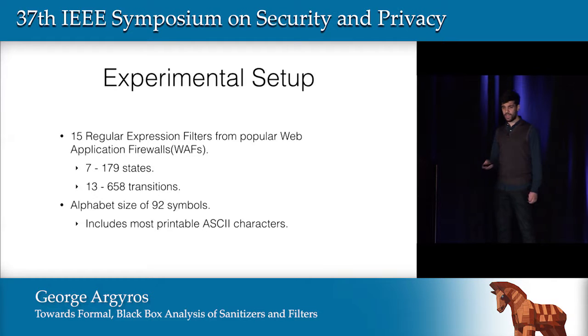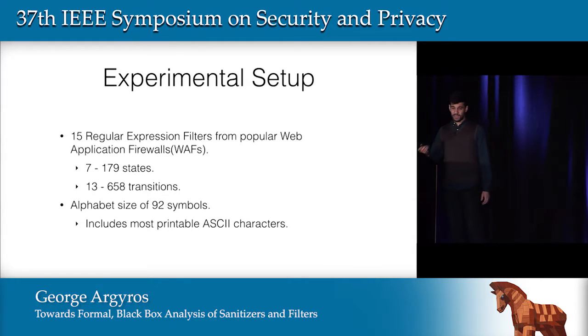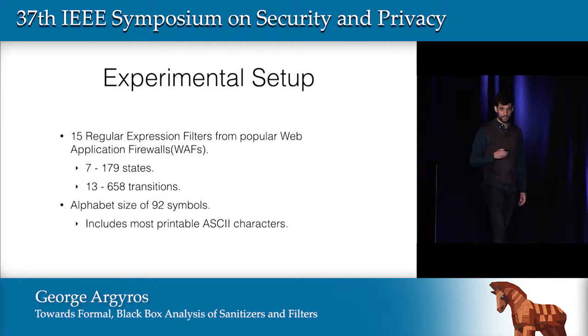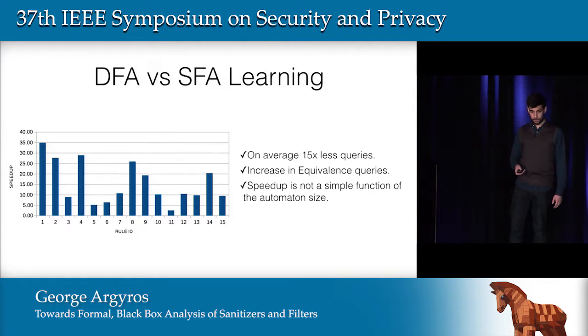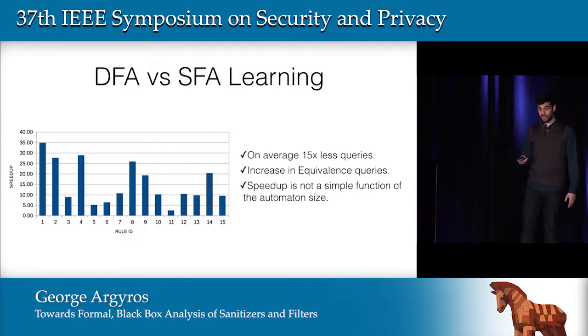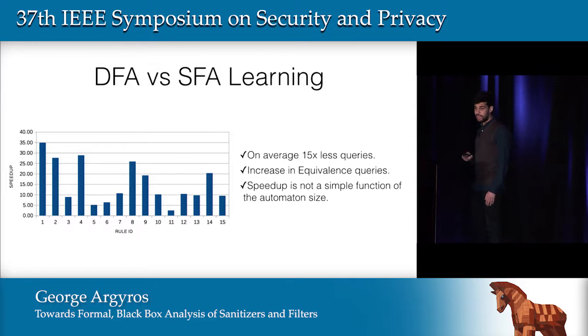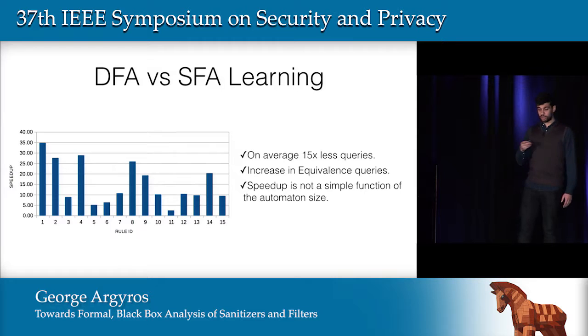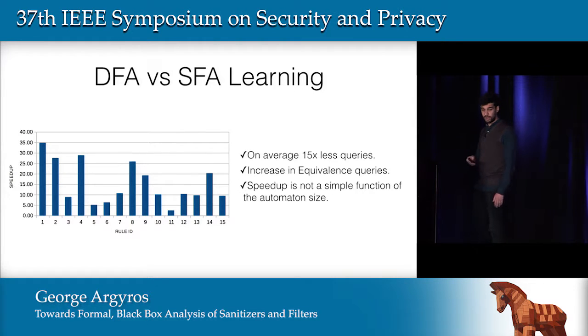And the first question we will ask is how efficient is SFA learning, learning symbolic automata, versus learning deterministic finite state automata. And it is surprising that we found that we had huge decreases in the number of queries. We noticed that on average, SFA learning would require 15 times fewer queries than the classical DFA algorithm. However, we have an increase in the equivalence queries that are being used, because we have to also take into account wrong transitions being generated.